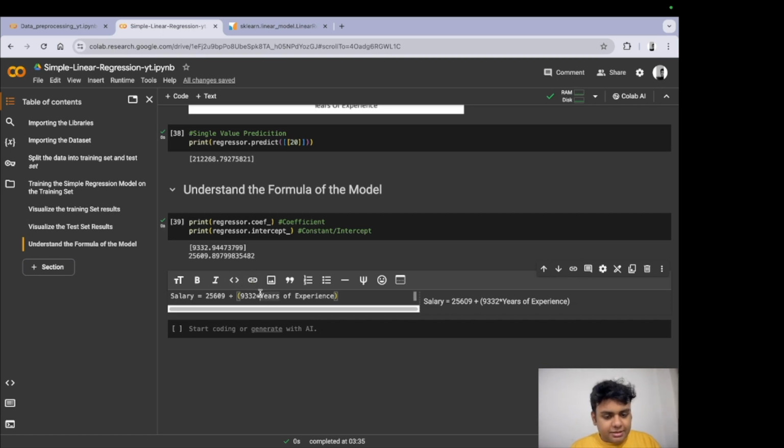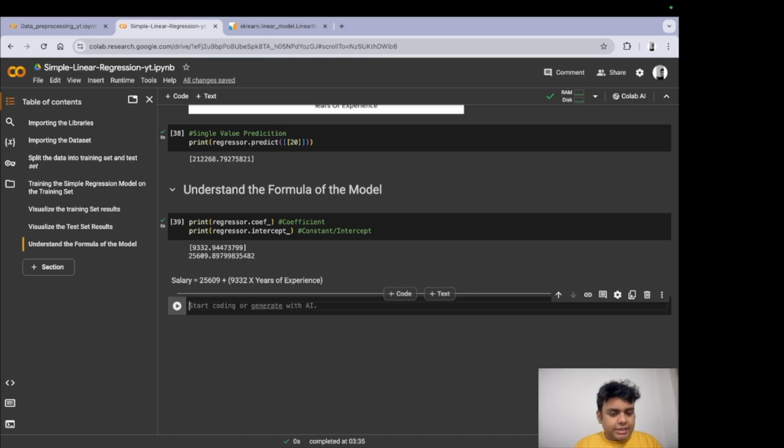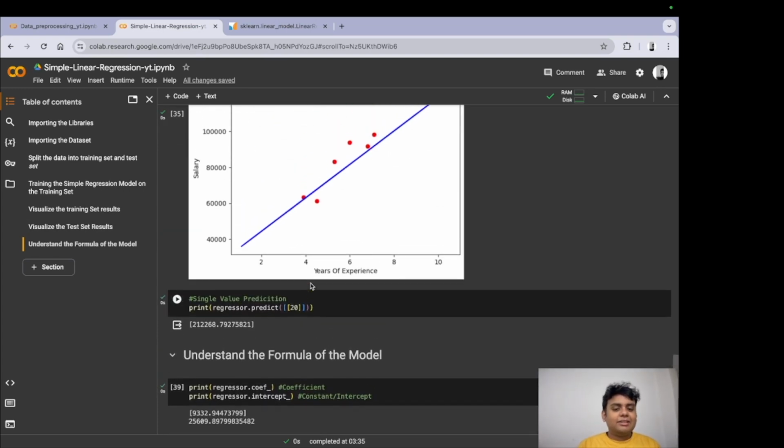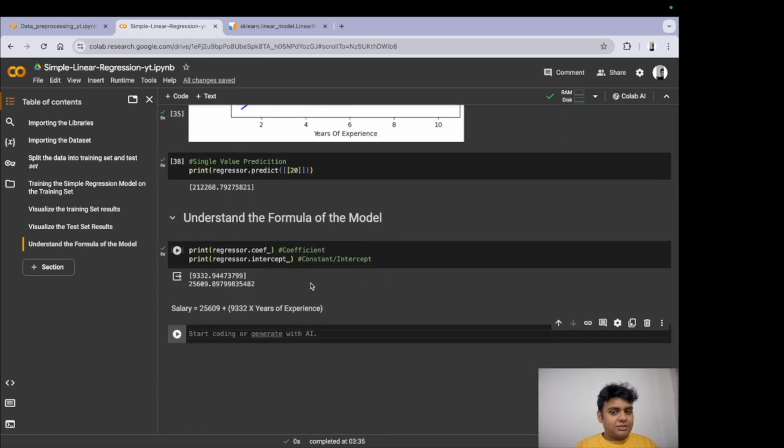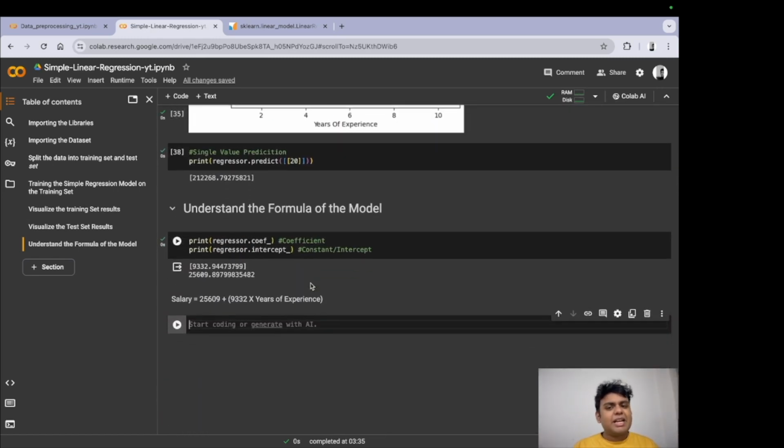I'm going to write it like this. So this is our formula now. To get the salary, we have our intercept or constant, which we are adding to the multiplication of these two. And with that, this is how the simple linear regression model works. In the subsequent videos, we'll be understanding multiple linear regression and a lot more things. But this should be your first stepping stone into the world of regression. Now, once you have understood this, we're going to proceed further.